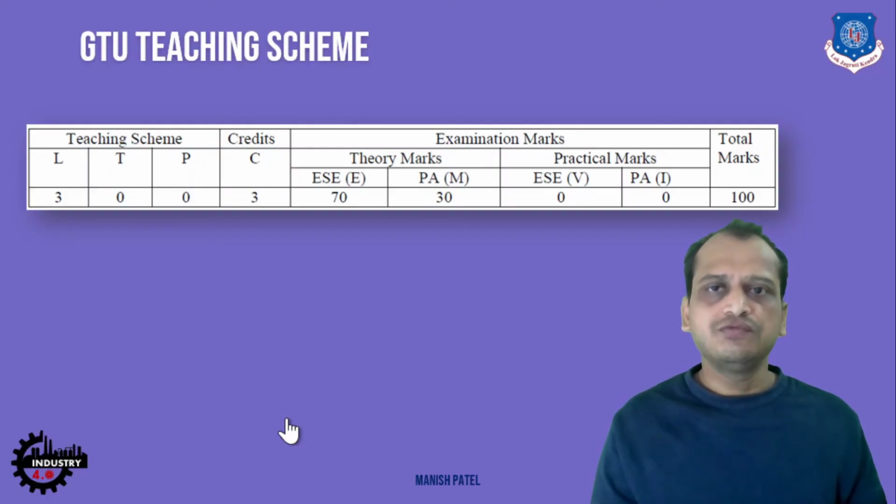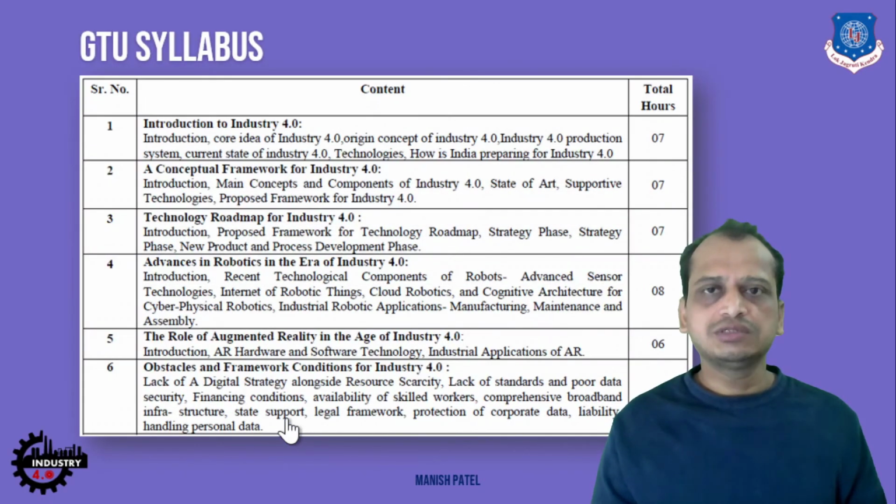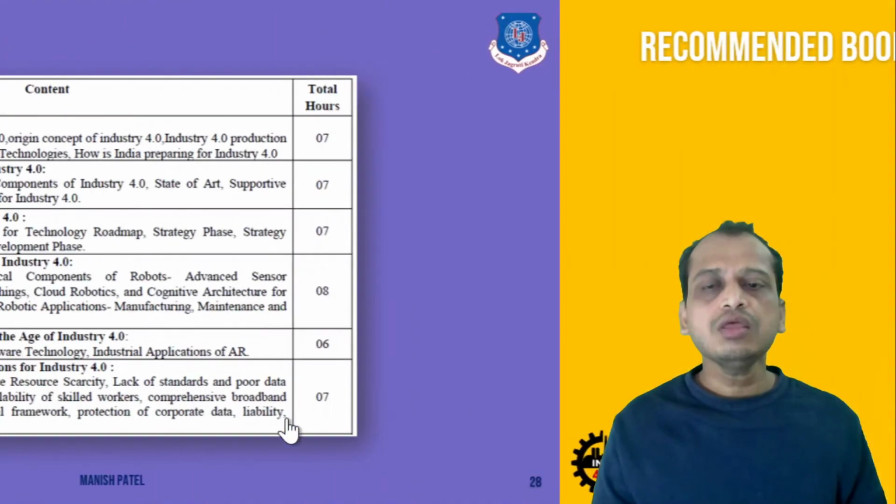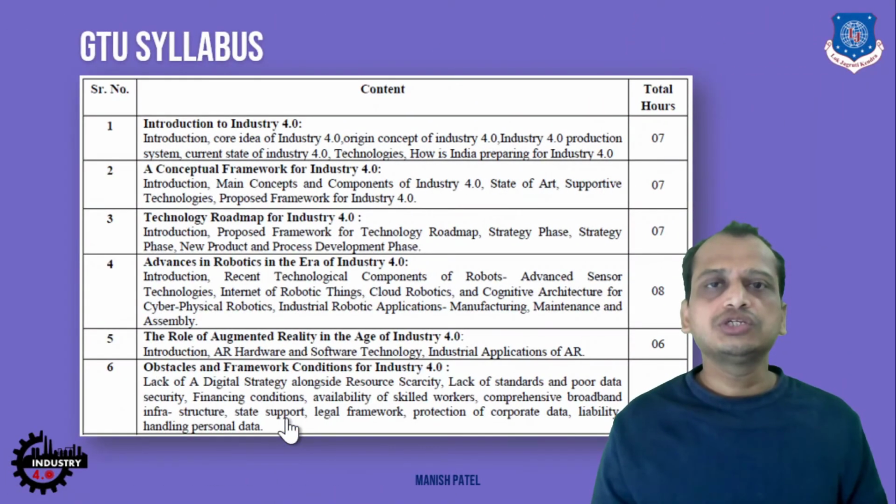So here, as a formal curriculum, if we talk about the syllabus, there are 6 chapters, starting from the first chapter. Sorry. For the first chapter, the introduction to Industry 4.0, you can refer to the book by Klaus Schwab, The Fourth Industrial Revolution. For chapters 2 to 5, we have a brilliant book by Ustundag. And for the final chapter, you can refer to this book, or see the research paper by Christian Schroeder.